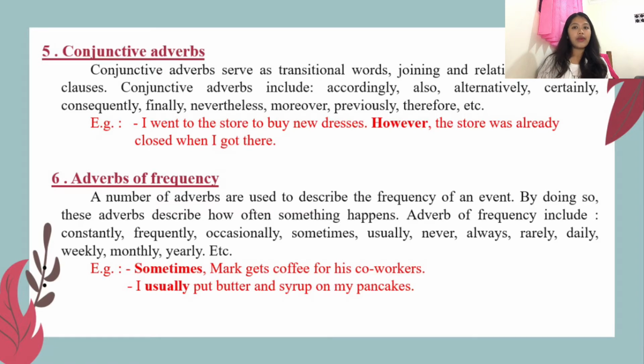Next, the adverb of frequency. Adverbs of frequency are a number of adverbs used to describe the frequency of an event. By doing so, these adverbs describe how often something happens. They include constantly, frequently, sometimes, usually, never, always, rarely, daily, weekly, monthly, yearly, and etc. The example here: sometimes Mike gets coffee for his sick worker. The adverb here is sometimes, because it describes the frequency of an event. Next, I usually put butter and syrup on my pancakes.